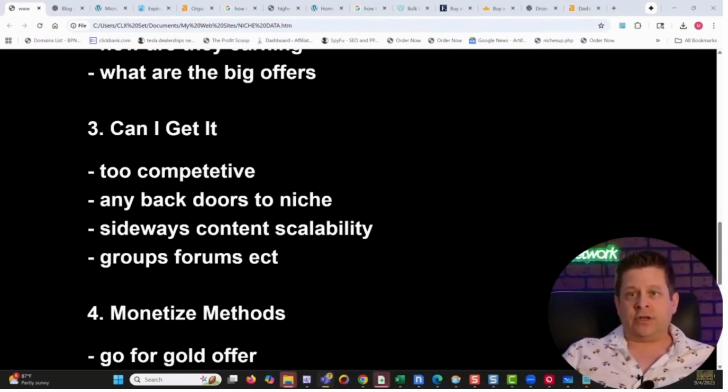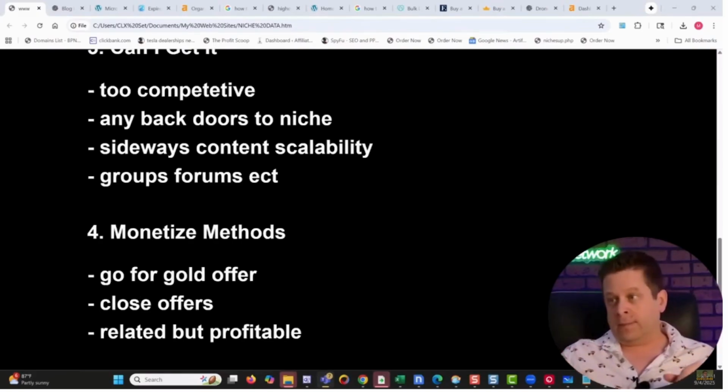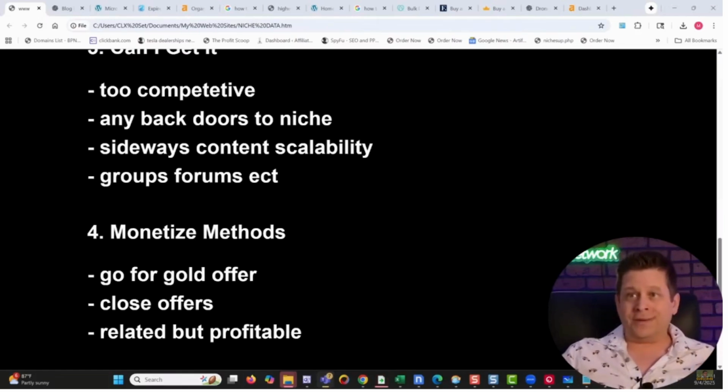And if you're searching, you could just put your niche and then put forum. So if I did drone fishing forum, it'll show you all the forums. Or you could use AI and say, find me a bunch of drone fishing forums or something like that. Very specific. This is doing market research at a very micro specific level to see where the money is.